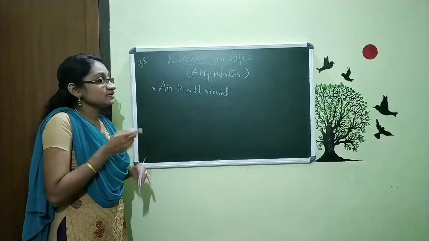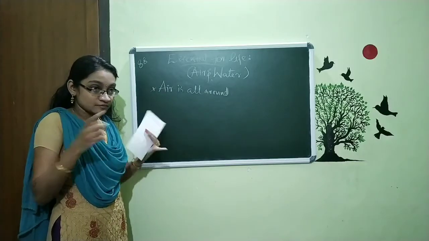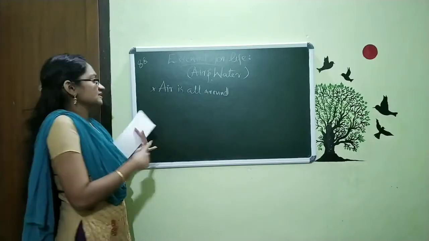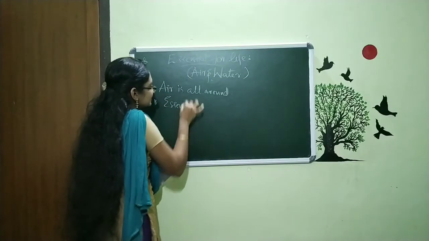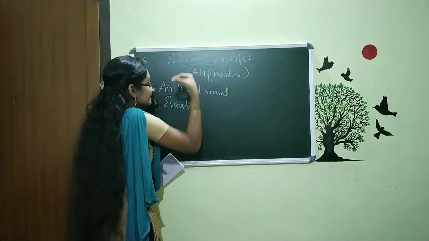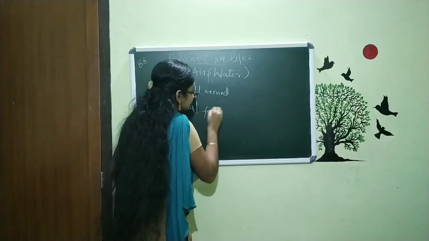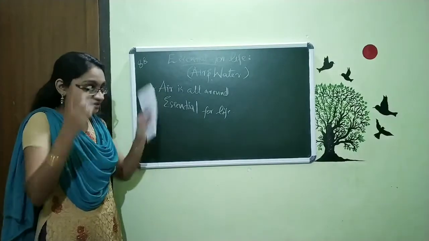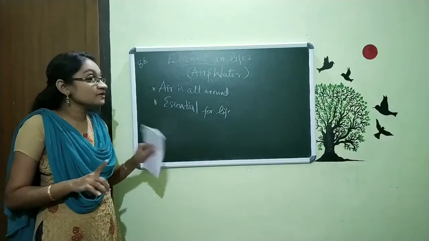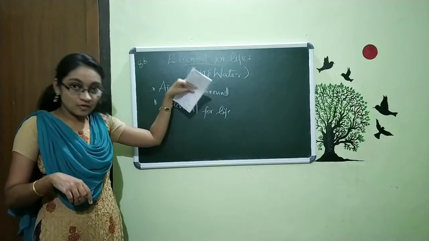And within the air, what are we using? We are using oxygen. So this air is essential for life. We know that on our earth life exists because of this air, oxygen.